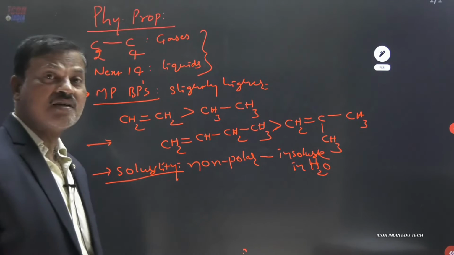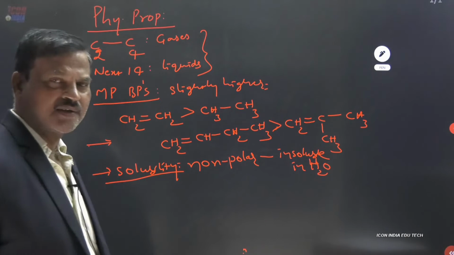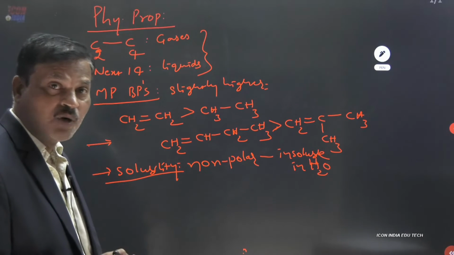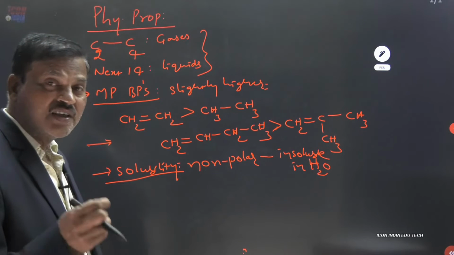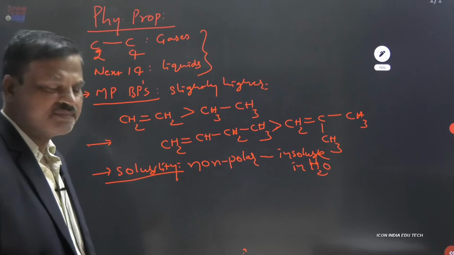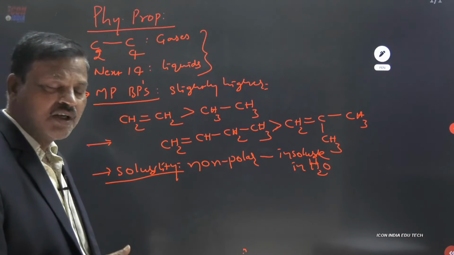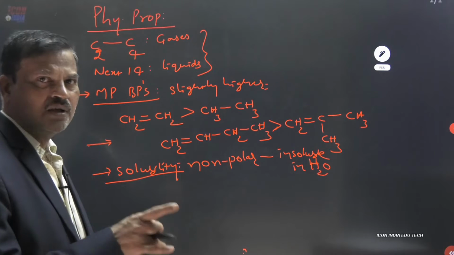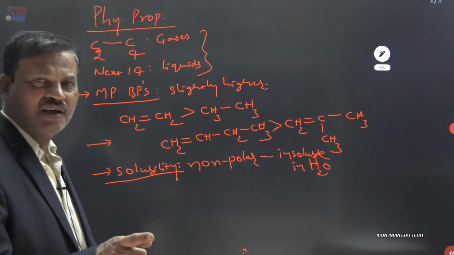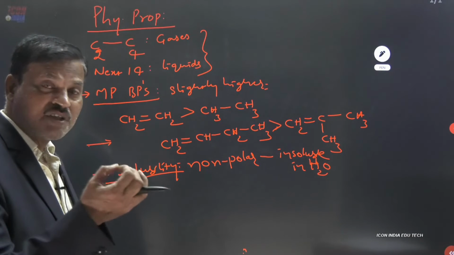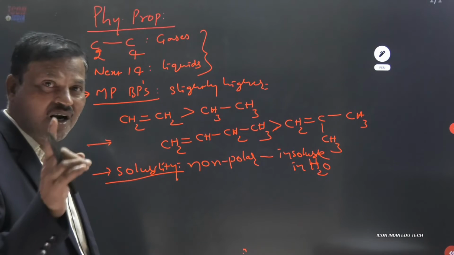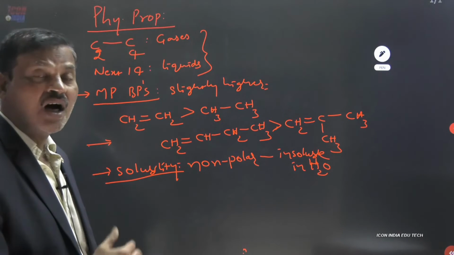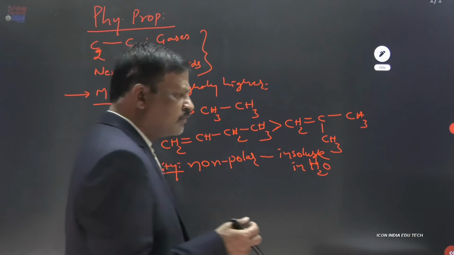But these are soluble in concentrated sulfuric acid, because alkenes are slightly basic in nature due to the presence of the pi bond. That's why, if you want to distinguish or separate alkanes and alkenes, use sulfuric acid. Sulfuric acid is absorbed by alkenes, but not alkanes. Like that you can distinguish alkanes and alkenes.